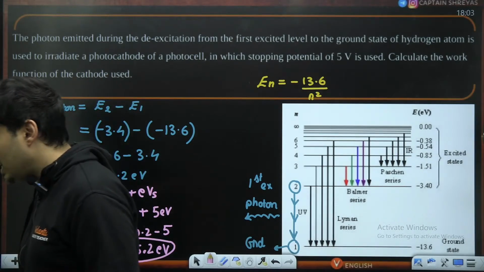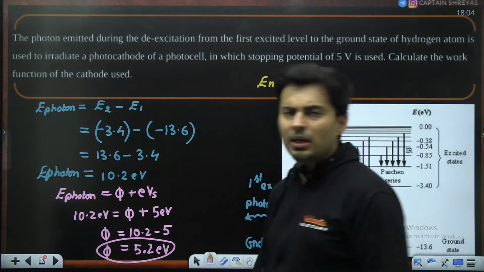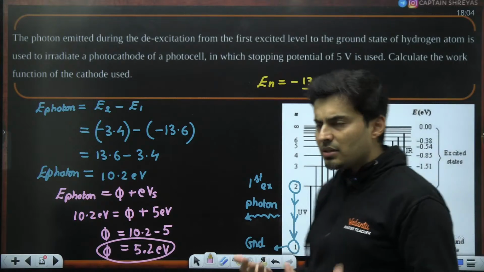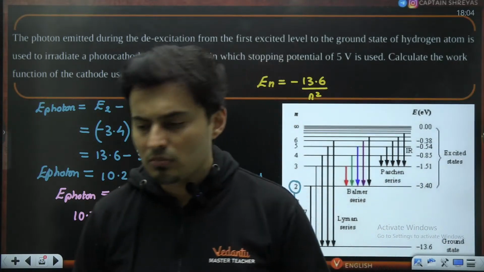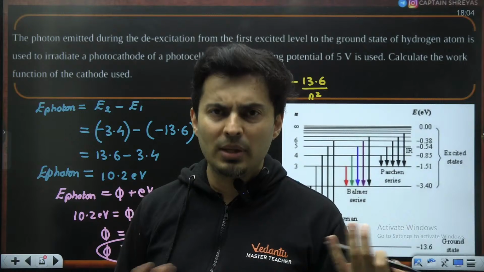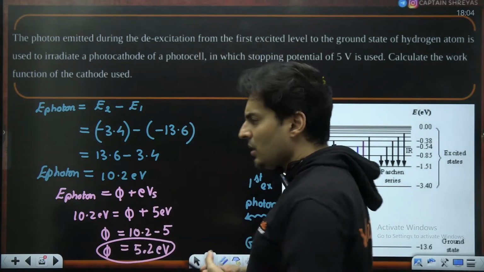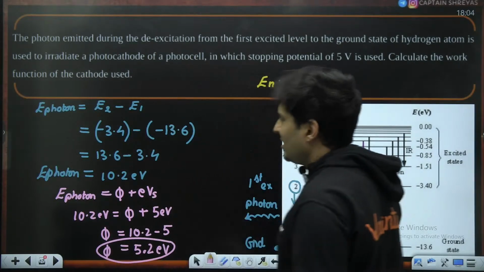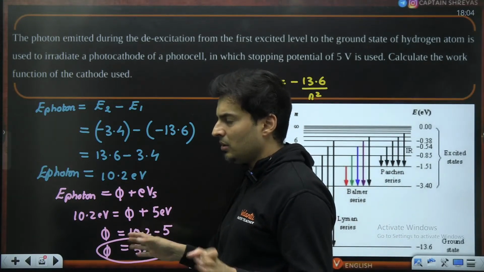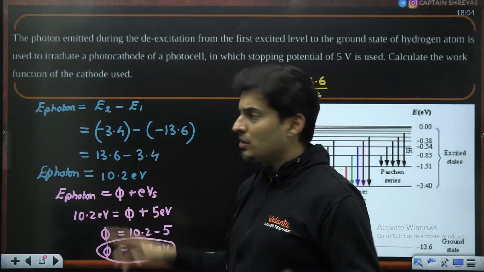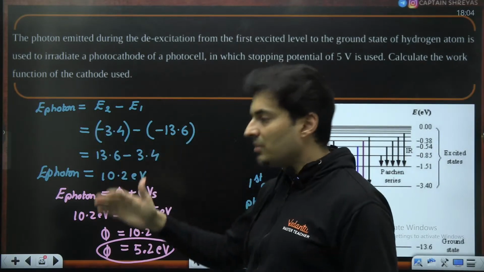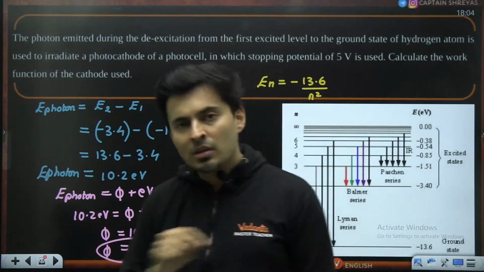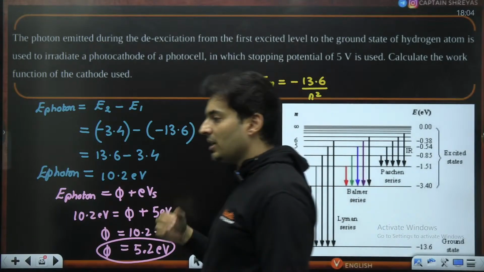When should we take EI minus ER? I don't think there will be a need for taking EI minus ER ever. Whenever it's higher minus lower, then it is the energy difference of two things. So you will always try to make it positive. I don't know why you will make it EI minus ER or EI minus EF. Is that okay, JEE aspirant? If you are getting a negative answer, just make it positive. Don't break your head so much. EF minus EI, sir, I'm getting negative answer. Immediately change it. In the stress of the exam, if it is not clicking, why you are getting an extra sign, always make it positive and proceed. Don't waste your time on why you're getting negative.